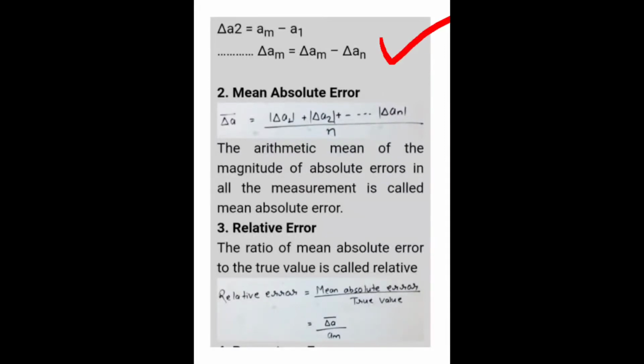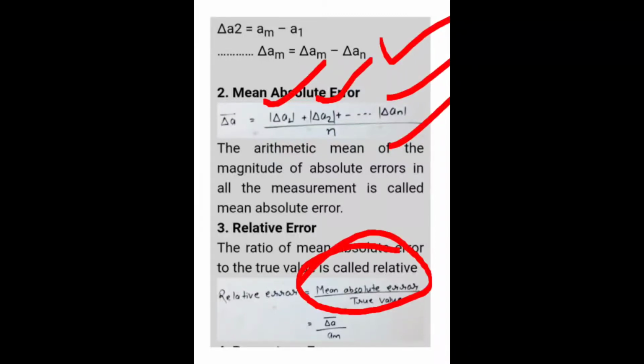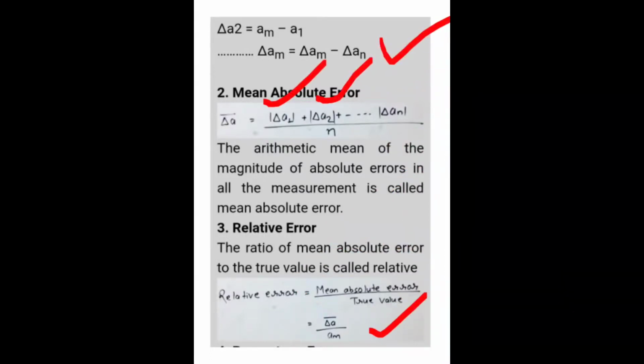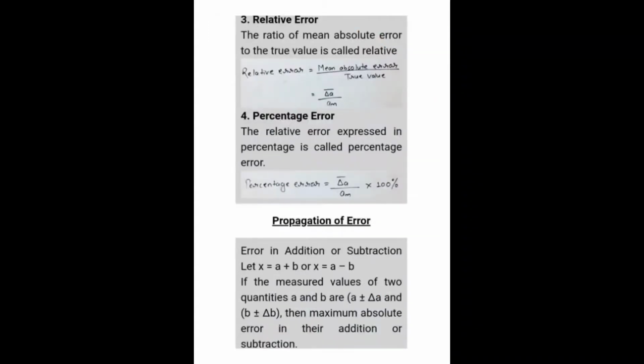When we say mean absolute error, that is del a1 plus del a2 plus up to del an, total divided by n. And the relative error is the ratio of the mean absolute error to the true value. So mean absolute error by true value is said to be the relative error. This is the formula. Next we have percentage error, the relative error expressed in percentage.